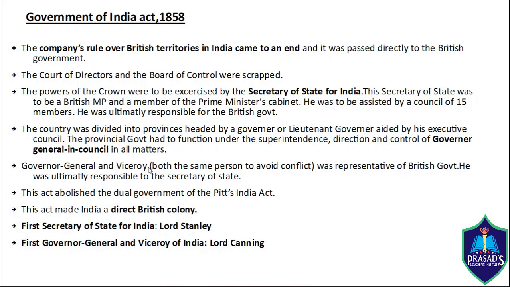This act abolished the dual government of Pitt's India Act. The first Secretary of State for India was Lord Stanley, and the first Governor General or Viceroy of India was Lord Canning. By this act, the Government of India Act 1858, the company's rule was fully ended in India. Thus, our part 1 is also over. Let's go on to part 2.